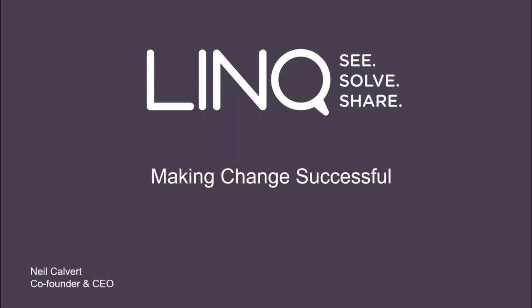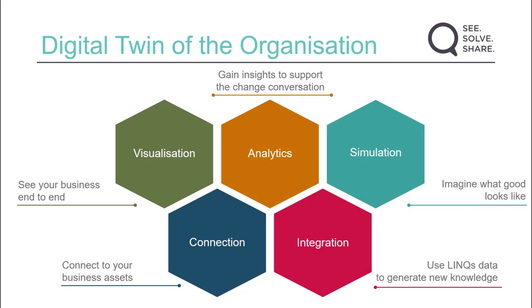The Link platform is used by organizations to ensure that change is successful. By capturing the digital twin of the organization, organizations create visualizations, undertake analytics, and deliver simulations about change to understand the impact it's going to have before the decision is made to do any implementation.